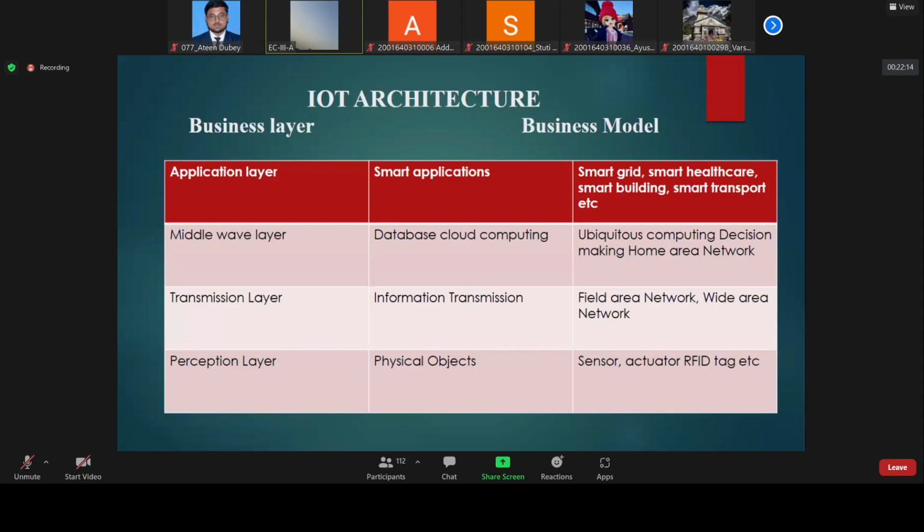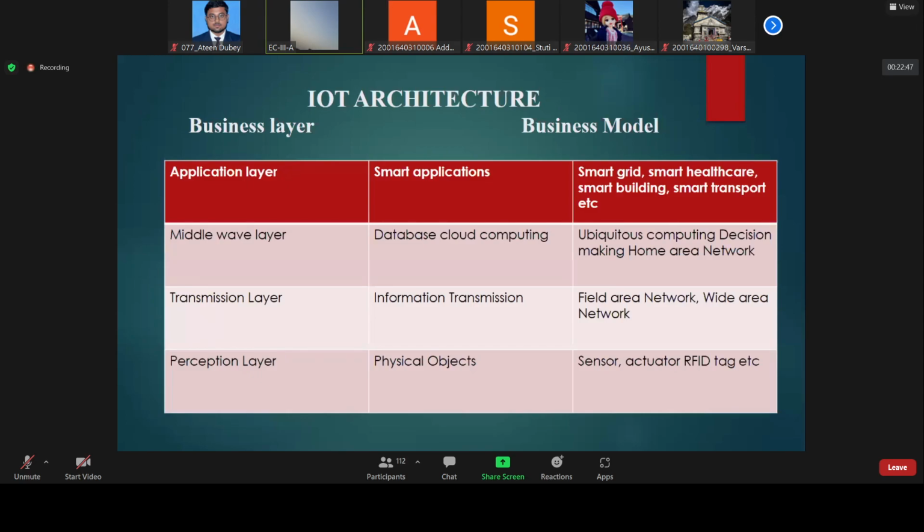For that, let us suppose we can use a Bluetooth module or a Wi-Fi module. We will discuss all these things in detail, but these are very simple things we should know, which is why I am explaining them. The transmission layer deals basically with information transmission. As I have told you, various modules can send the information of sensors and actuators into the air. The third one is the middleware layer.